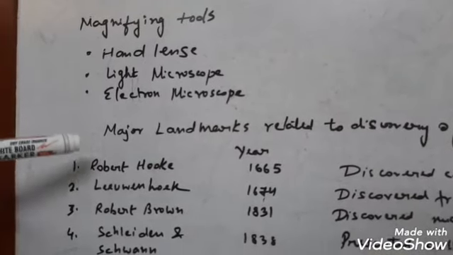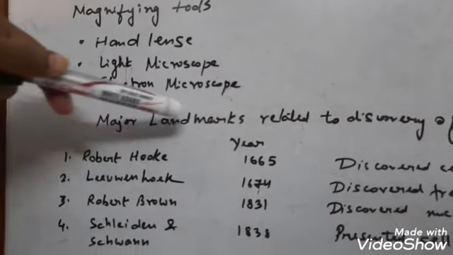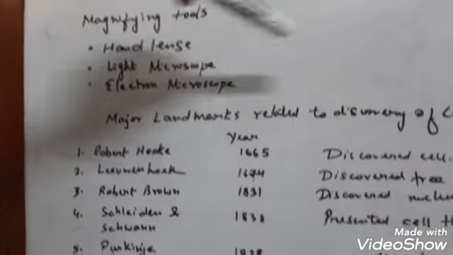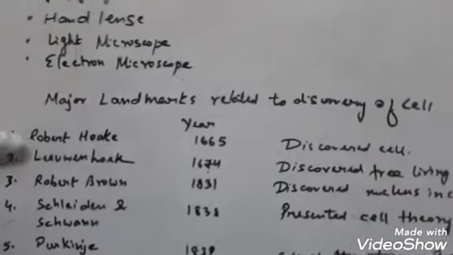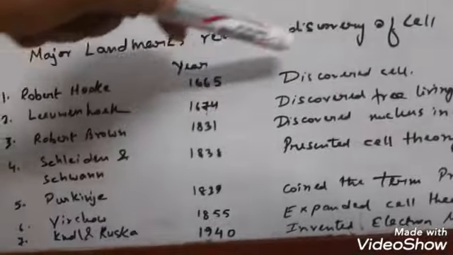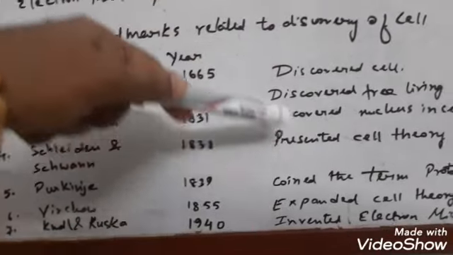Now the next topic is about the various landmarks related to the discovery of the cell. Now what are the landmarks? First have a look at the names of the scientists, the year of discovery and the things that they have discovered.